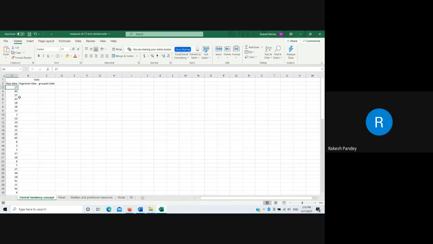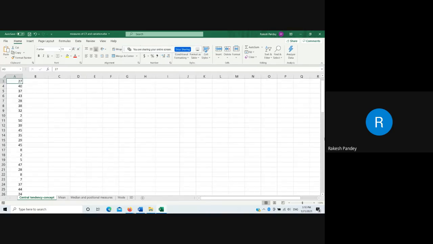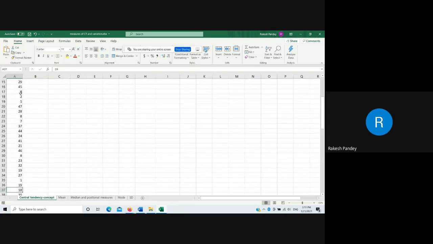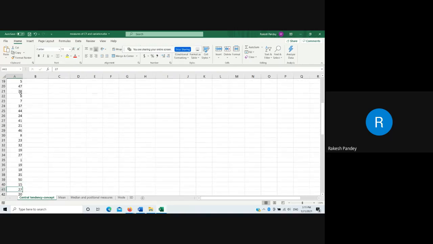So it is value. So this is the raw data. Now I am scrolling down and I am making it a little bigger so that while sharing the screen it may be visible. Is it visible to all of you? Yes, sir. Okay. So one person scored 27, some scored 40, 37. Suppose I ask you to tell something about this group of 50 students, how they performed. Can you say anything just by scrolling it? You can say something, but it will take time.